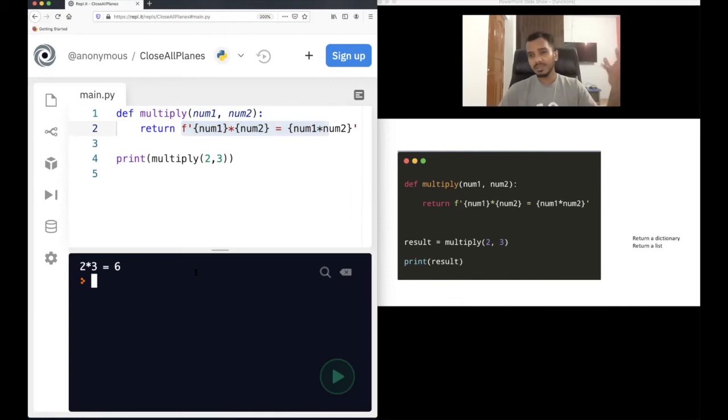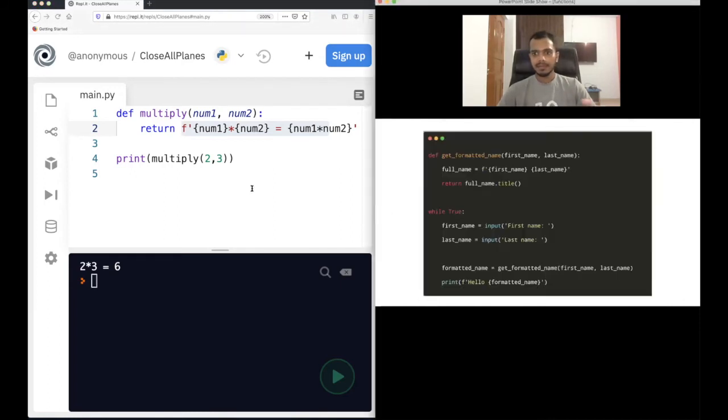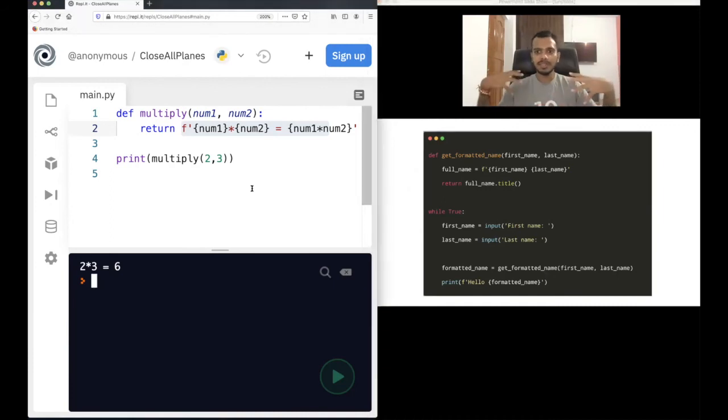Now of course you can return a list also if you want to. You can return a dictionary also. You can return anything. Now, using a function with a while loop. This is very important. In this case, we are going to take input from the user, their first name and last name, and we will print that in a formatted way. See how we can do this.